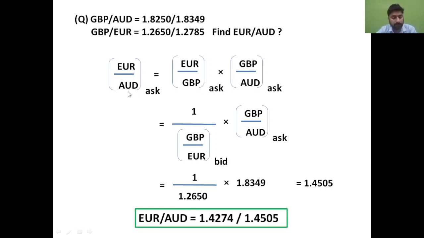I hope the concepts are now clear. Now you are able to find out the cross rates in the simple case, and in case you are given the bid and ask prices, you have the formula, you have all the tools and equipment through which you can calculate the bid and ask cross rates. If you have any kind of doubt, I suggest you go through the video once again, because certain mathematics concepts are involved in this, so you need to practice more and more. If there is any problem, you can let me know through your comments.